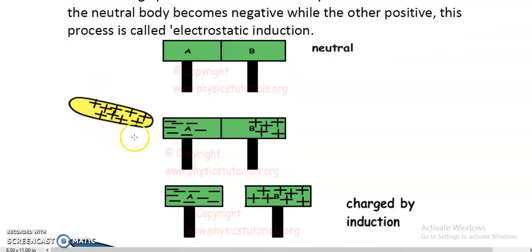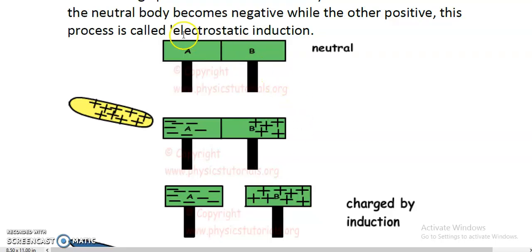If we remove this positively charged rod, there will be no attraction from these positive charges on these negative charges. That's why they will spread over this metallic bar, because metal is a conductor, so it will allow the charges to flow through it. They will spread everywhere all around the metallic bar to maintain the equilibrium. And now these positive charges, because the positively charged rod has already been removed, will also spread over this metallic bar like this.